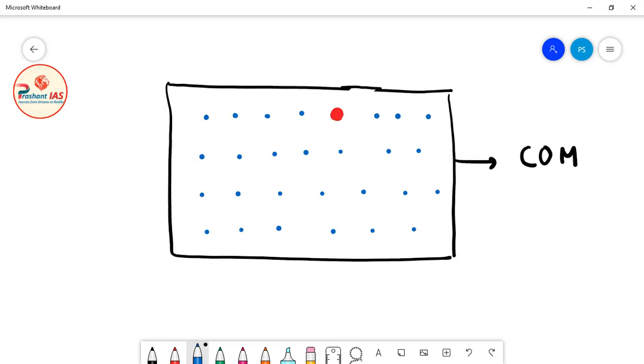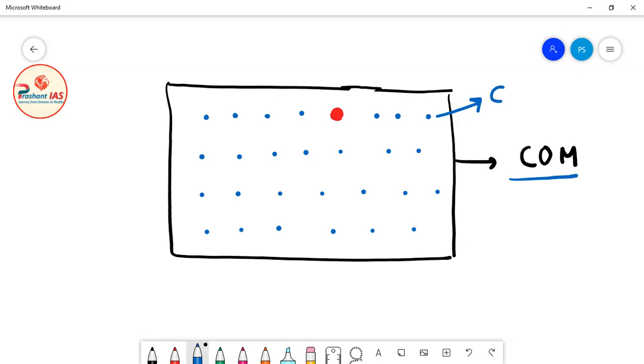Friends, here on the screen, you can see a diagram of a rectangle, and I have represented the Council of Ministers in this rectangle. Okay, so this rectangle represents the Council of Ministers. As I have told you, three categories of ministers are included in the Council of Ministers. All these blue dots represent the ministers. Each blue dot represents a minister.